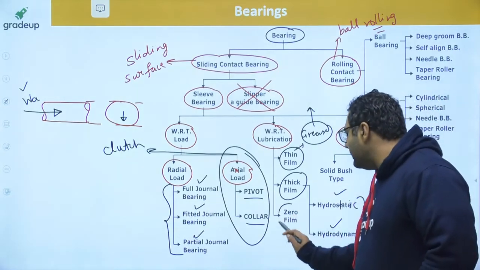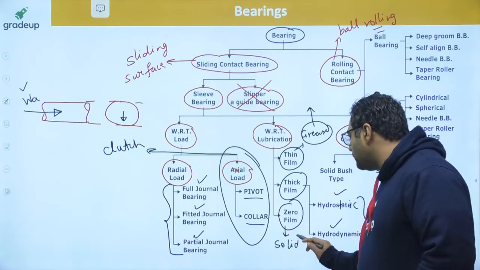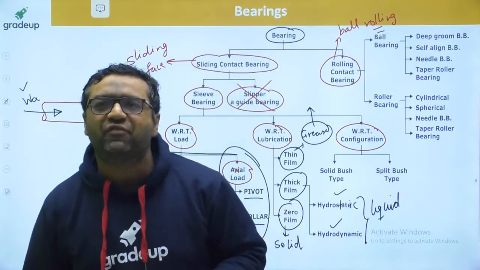When you do not provide any lubrication, it is known as zero film or solid lubrication. So guys, these are the types of lubrication we will be dealing with. Lubrications are provided to reduce the friction.